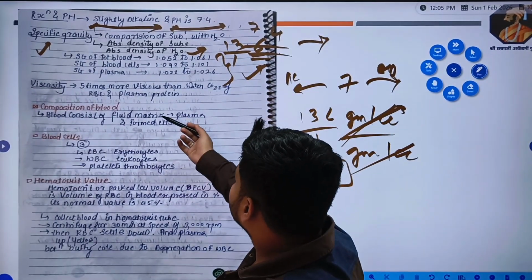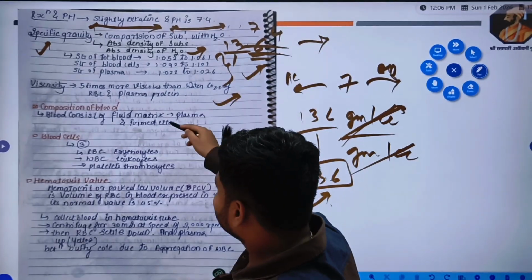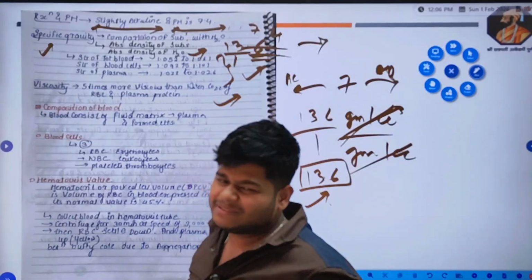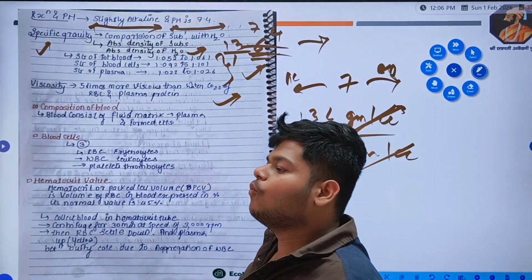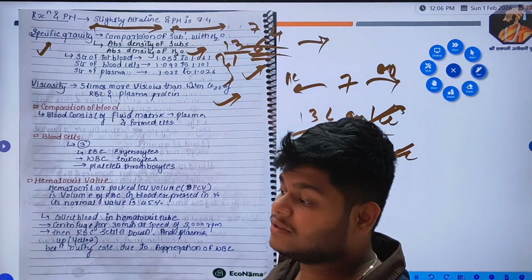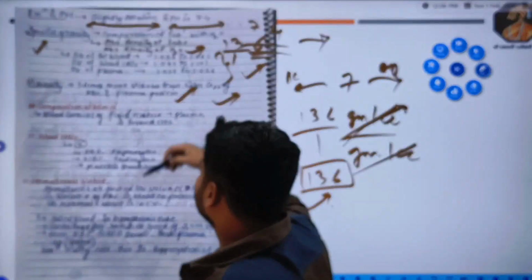Viscosity, it's 5 times more viscous than water because of RBCs and plasma proteins. Viscosity means thickness. There are solid forms also in blood. So why is it viscous? Due to the presence of RBCs and plasma protein.